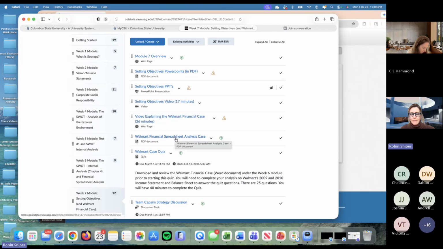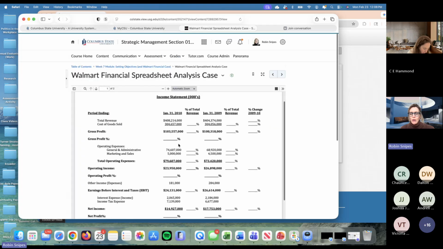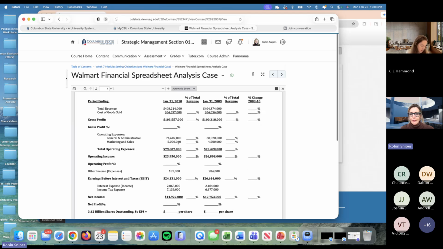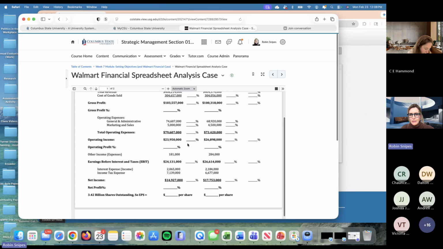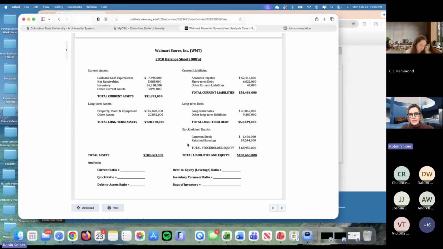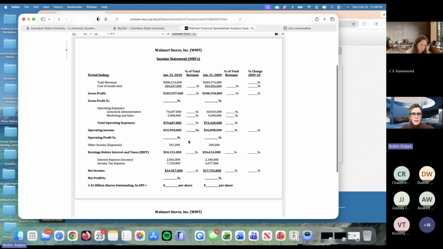This is the same document that we started last week. If you weren't here last Wednesday when we started on it, you can download this and print it out. Just print it out and complete this financial spreadsheet before you do the weekly quiz, because there are questions directly related to this spreadsheet.